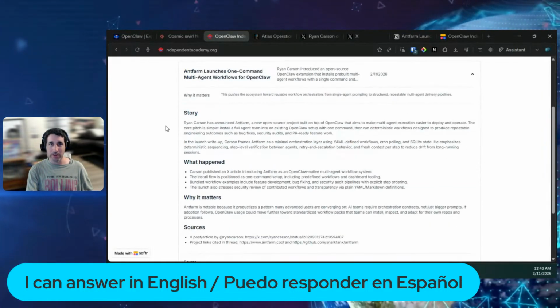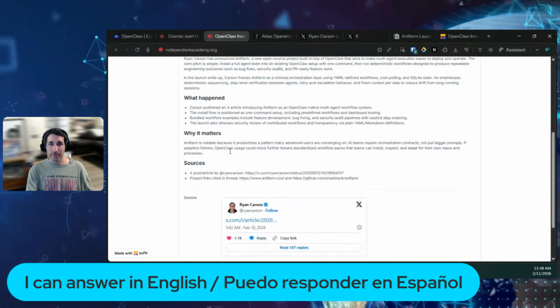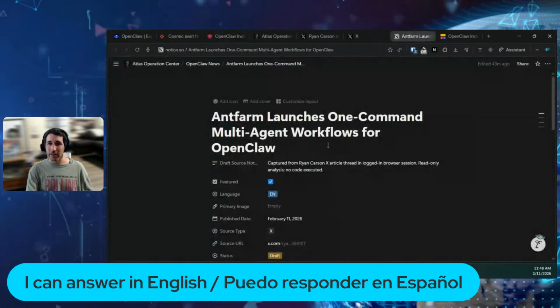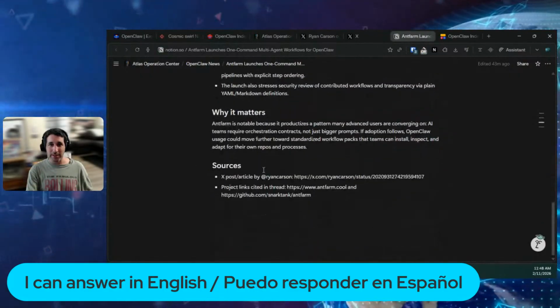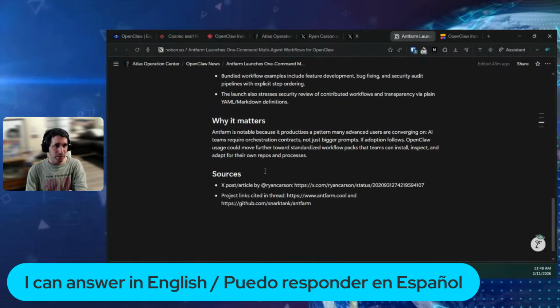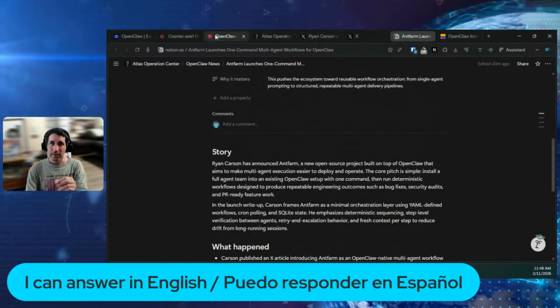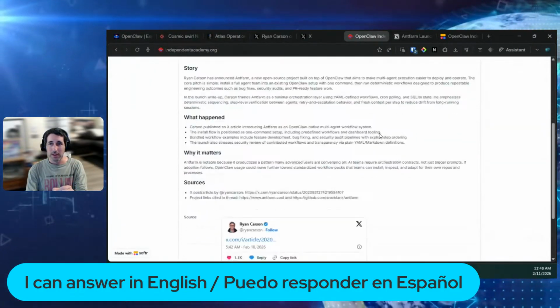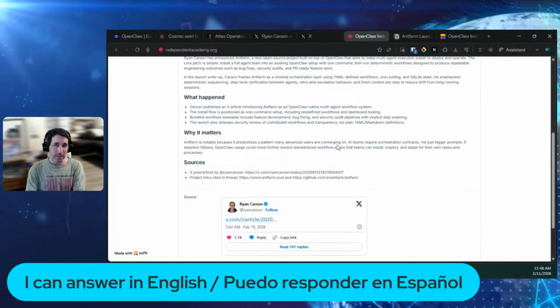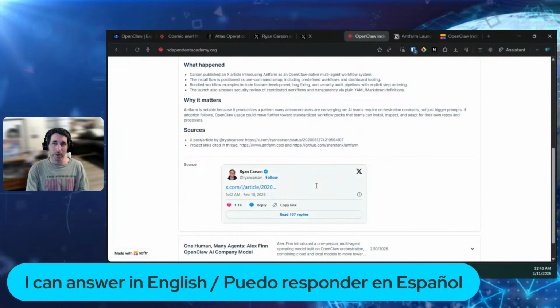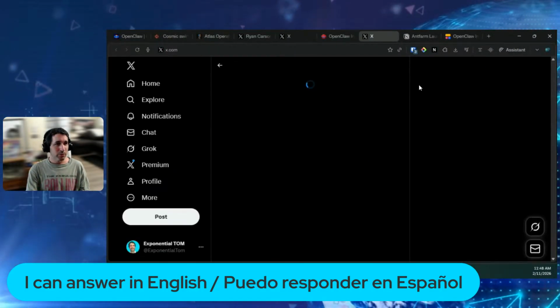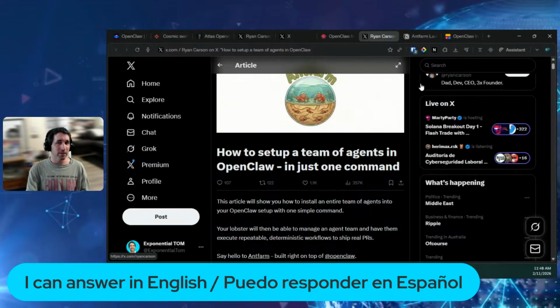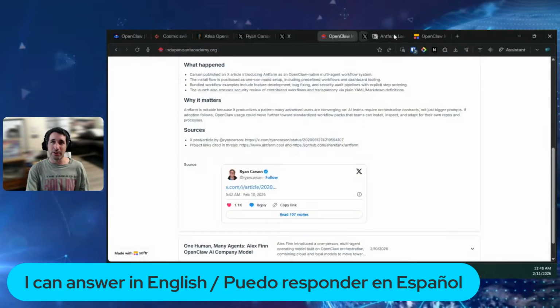And when you click on it, you get everything that is here. So everything that Atlas publishes on Notion automatically gets added to the website, and people can see it instantly, and you can even see the source. So if you want to go to the original tweet, you just click on it and you go there.